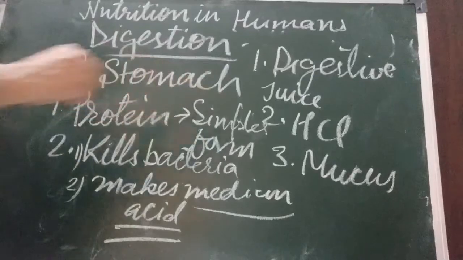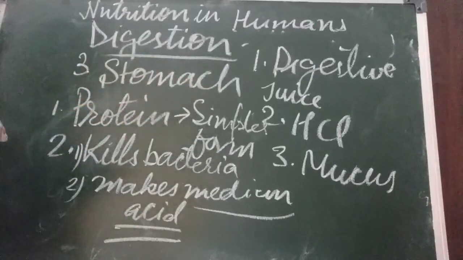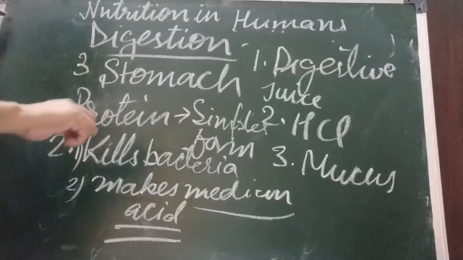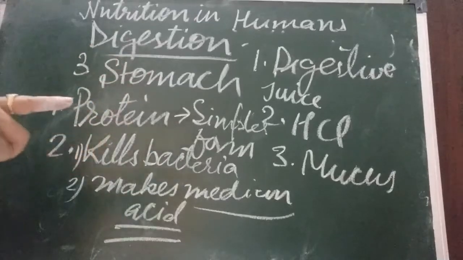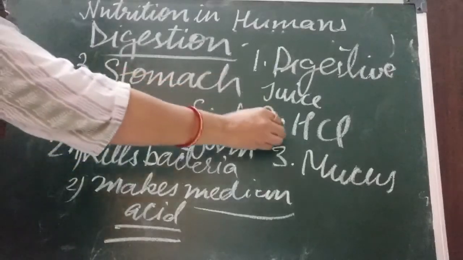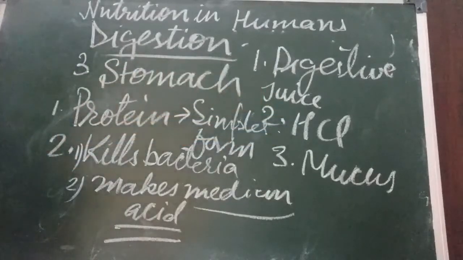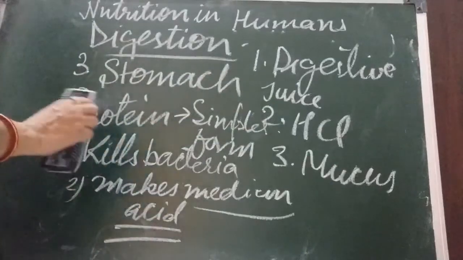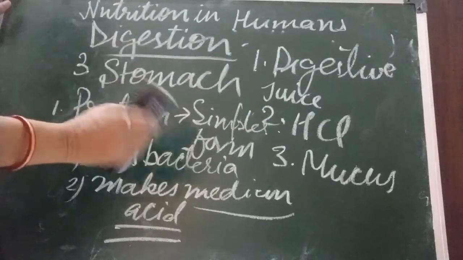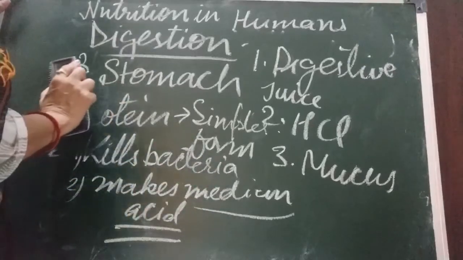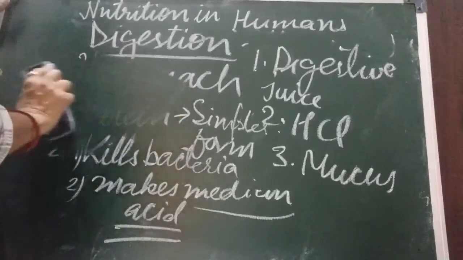Third is mucus. What is the function of mucus? Mucus is a sticky substance that protects the inner lining of the stomach from hydrochloric acid. Acid is corrosive in nature, so this mucus protects the inner lining of stomach from HCl.